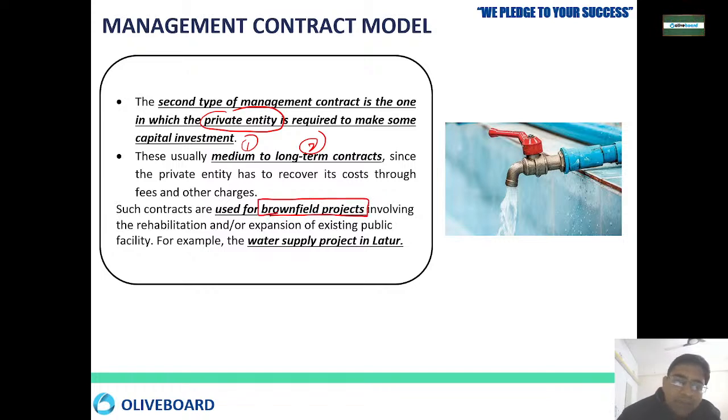So the best example is the water supply project that is going on in Latur. Latur is a very dry area, there is always a problem of water supply over there. So that is why this is a very important project. Here the management contract type model is there, where a certain kind of capital investment you have to do and then you can run the project.